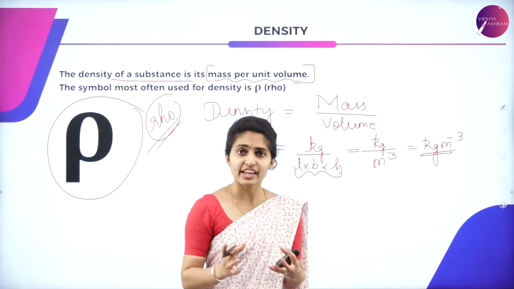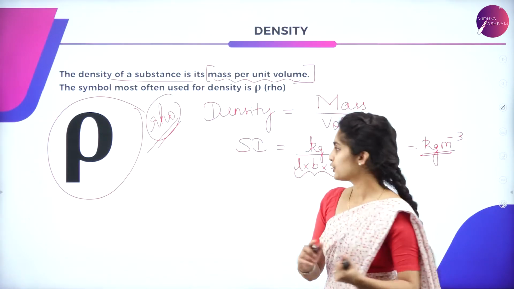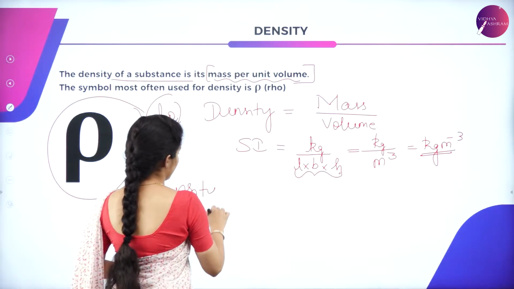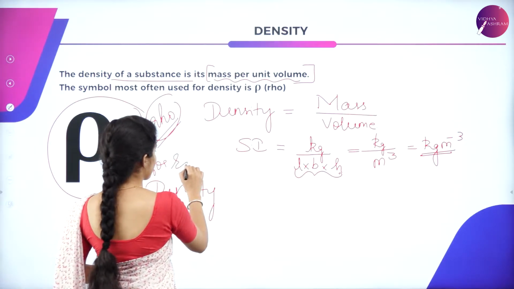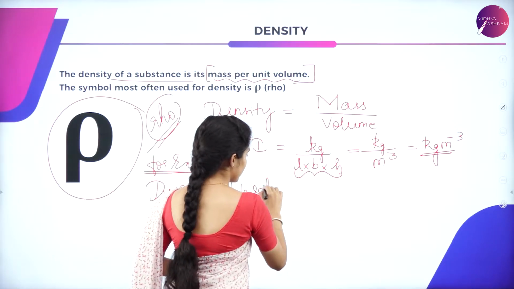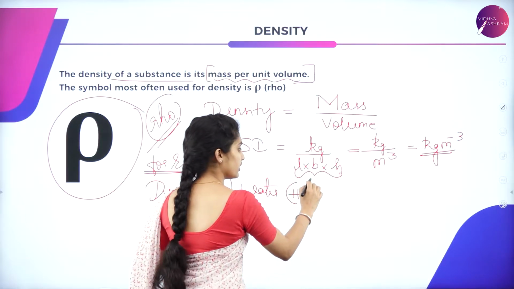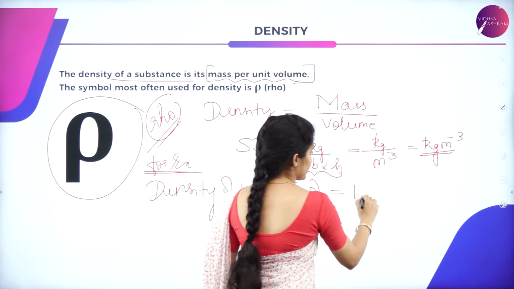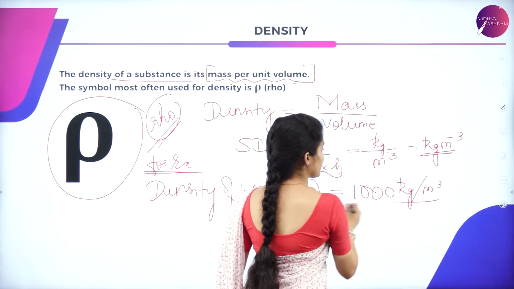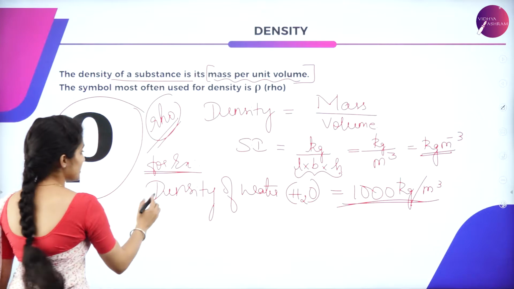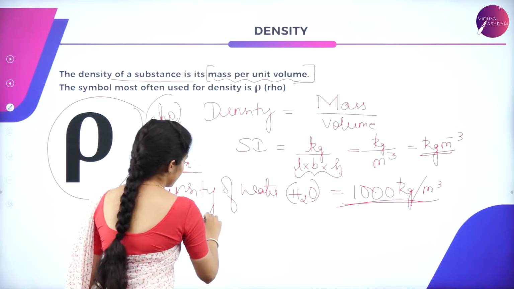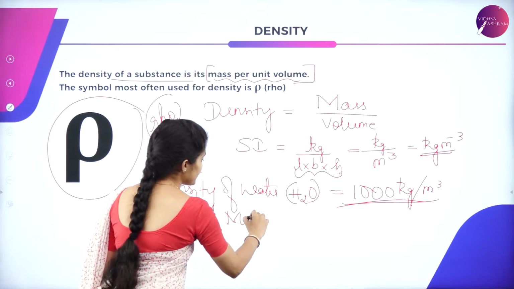Here the density varies from one fluid to another fluid. For example, the density of water, that is H2O, is 1000 kg per meter cube, whereas mercury is the fluid which has the highest density.